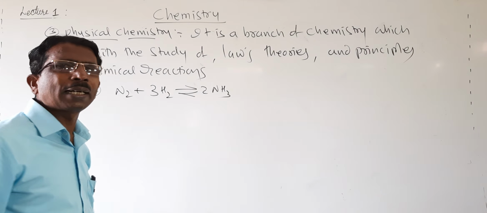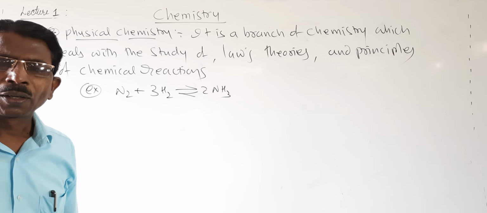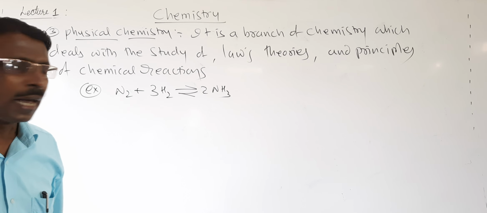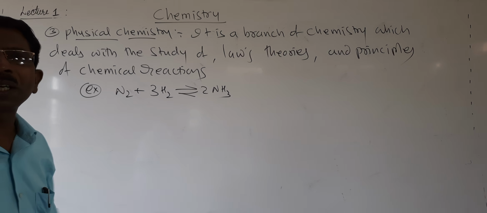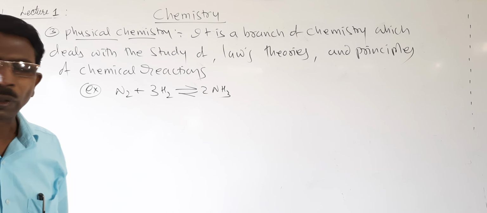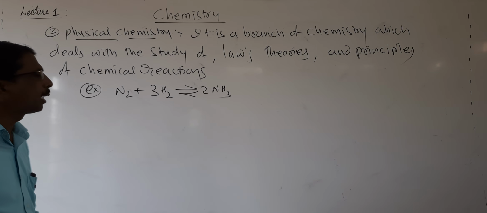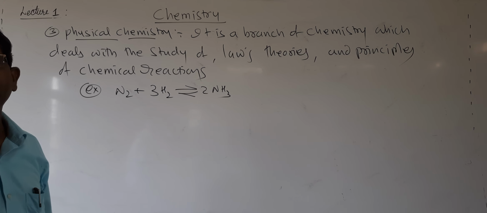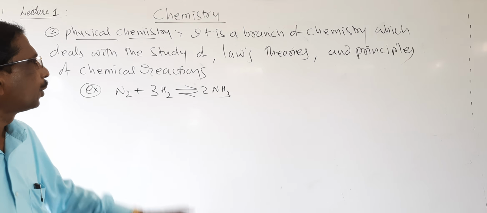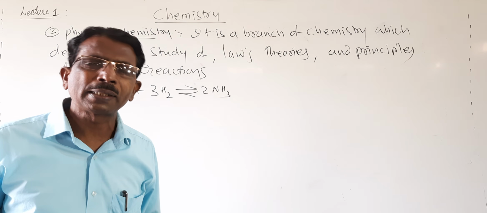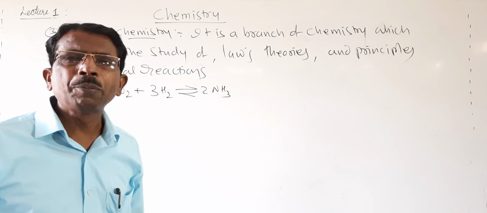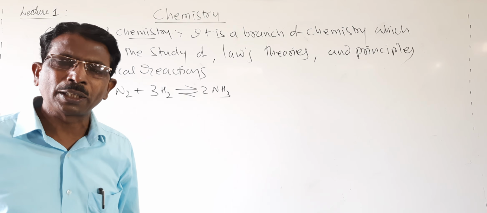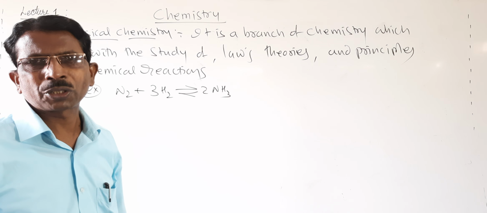What are the conditions, that is, the temperature, pressure, volume, etc.? These play a very important role in physical chemistry. So it is the branch of chemistry which deals with the study of laws, theories and principles of chemical reactions. These three branches we have to study in first year and second year. Many more branches are there, but those we can study in higher studies.